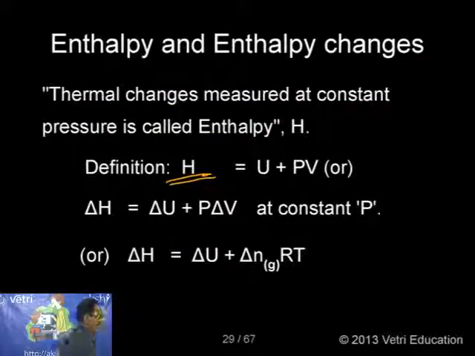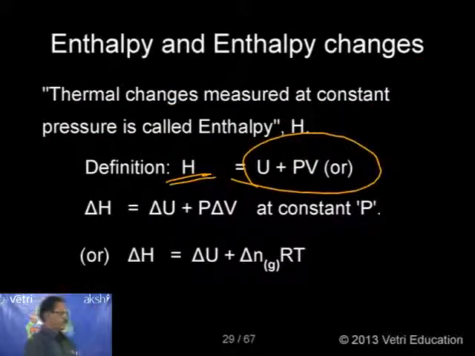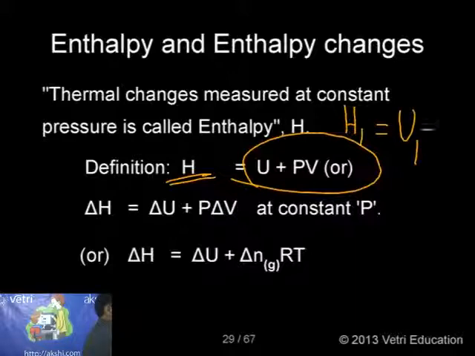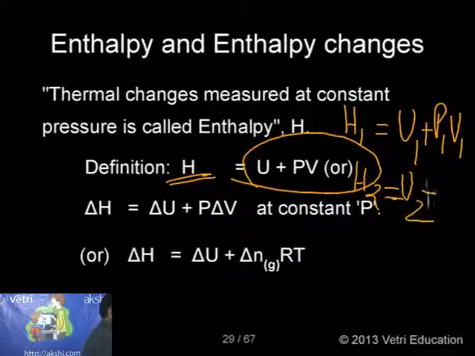H equals U plus PV, where U is internal energy, P is pressure, and V is volume. So what can we know? Now if you consider H1 equals U1 plus P1V1, and in the same way H2 for the second, final state equals U2 plus P2V2.